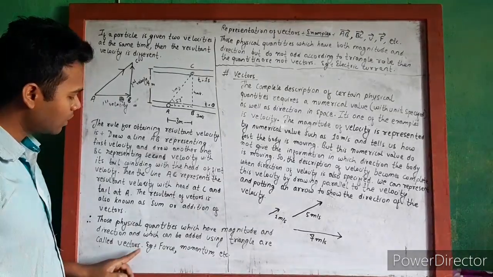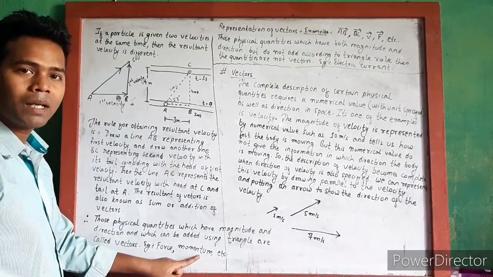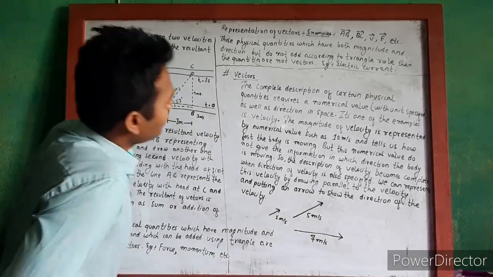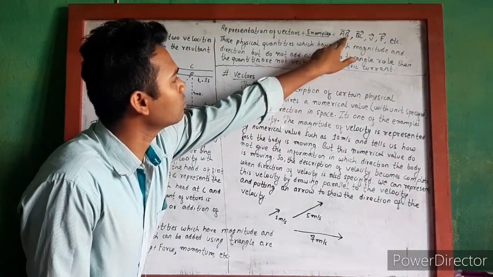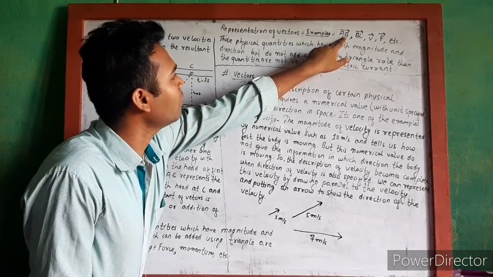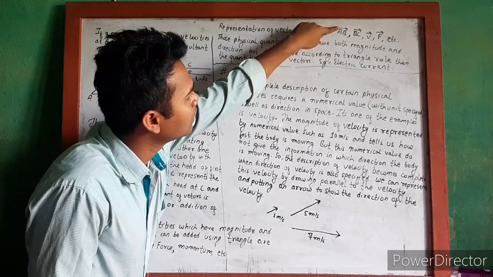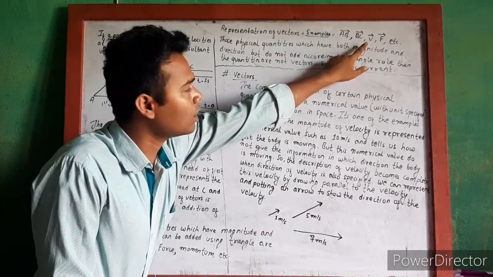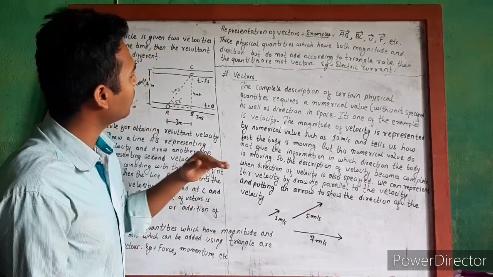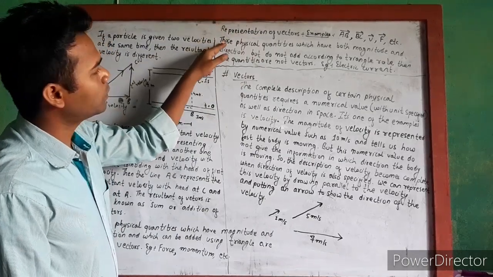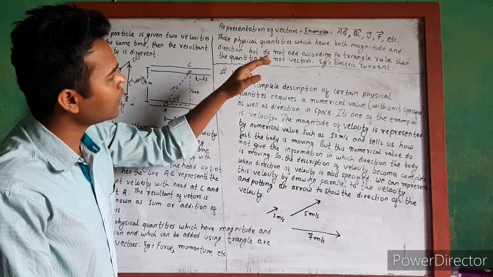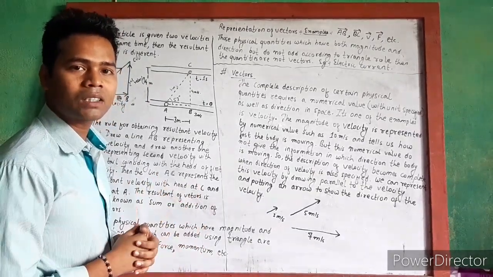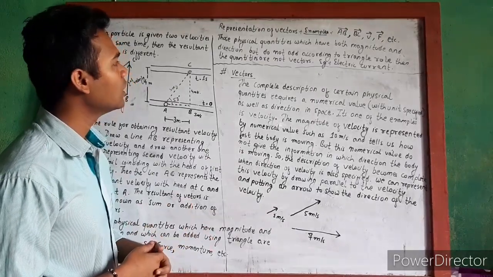There are several examples of vectors, for example force, momentum, electric field, magnetic field, etc. Vectors are represented with two alphabetical letters with an arrow at the head showing the direction from A to B, or with the help of a single alphabetical letter with an arrow on top. And the next point: if a physical quantity has both magnitude and direction but does not add according to the triangle rule, then the quantity is not a vector.